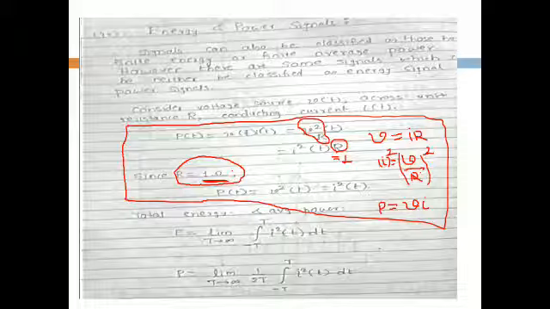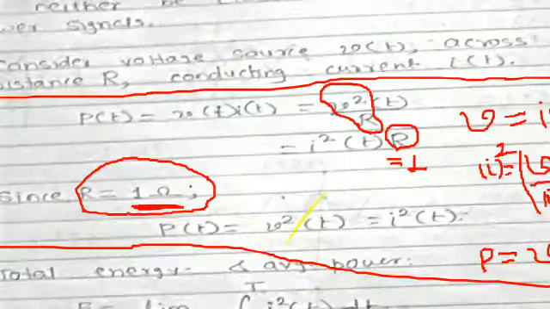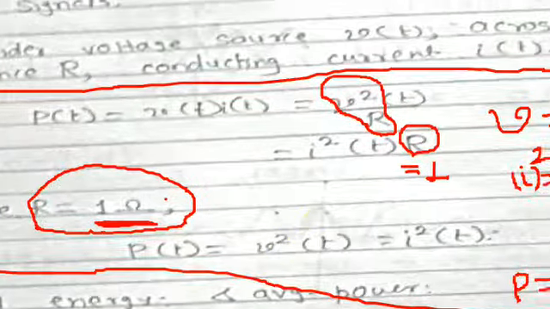If I replace the I value by V upon R, because V is equal to IR, so I is equal to V upon R, then V(t) into V upon R. So what is the resultant formula? If I put I equal to V upon R, I will get V square(t) upon R. And if I now keep the value of V equal to IR, then what is the expression?